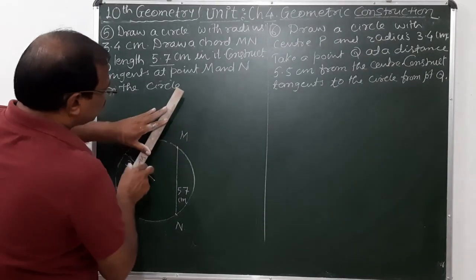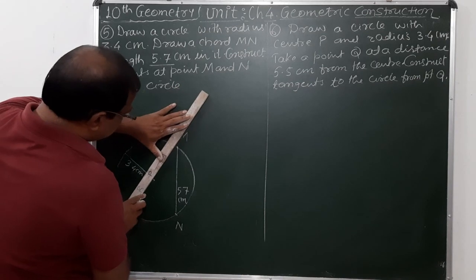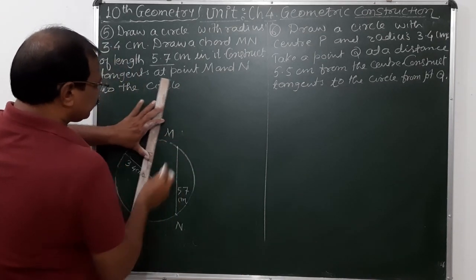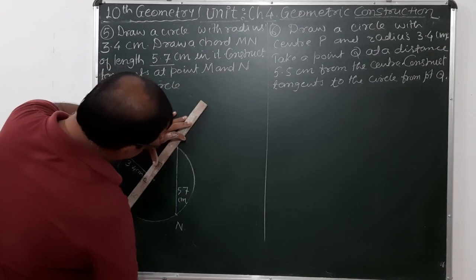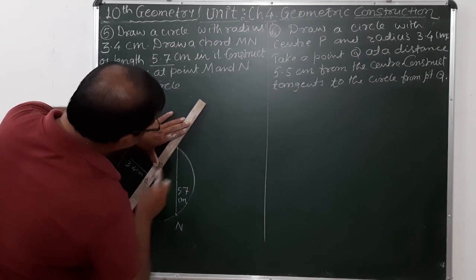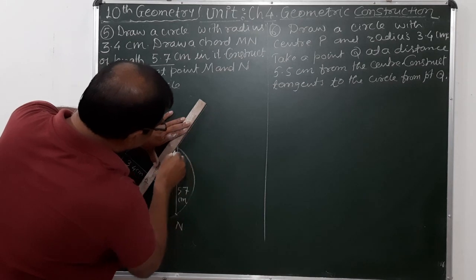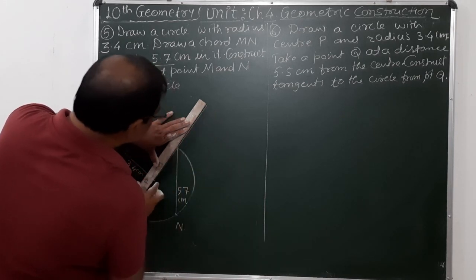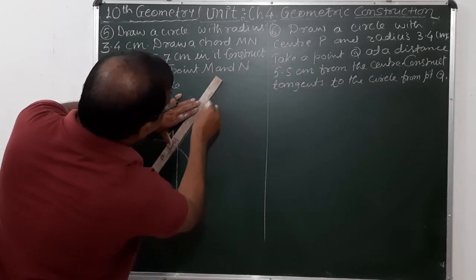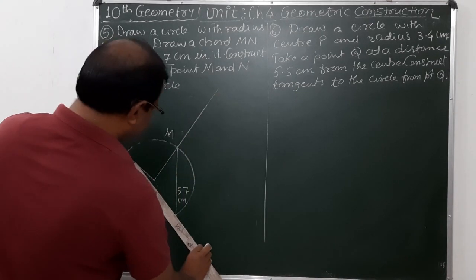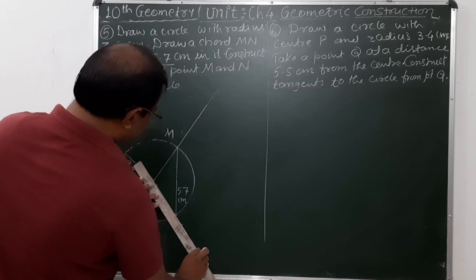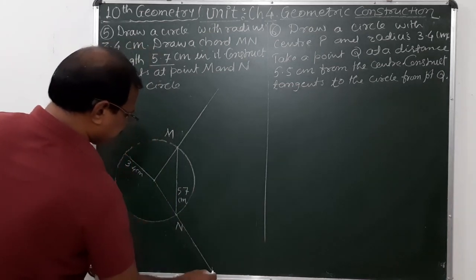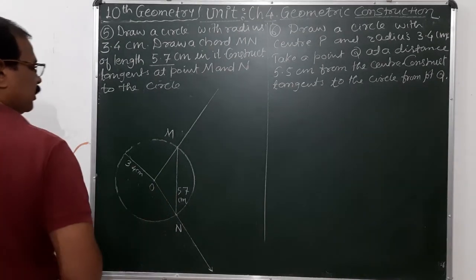What to do here? I just draw a ray here which is passing through point M. Draw a ray which is passing through this point here, like this. Suppose O be the center of the circle. Now what to do?